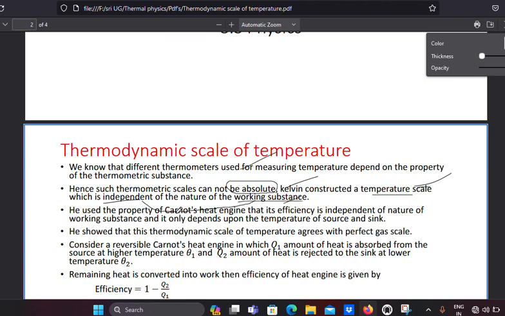He used the property of the Carnot heat engine, that its efficiency is independent of the nature of the working substance and depends only upon the temperatures of the source and sink. According to Carnot, the efficiency of any heat engine is always 1 minus T2 by T1. So efficiency depends upon the temperatures only, not upon the nature of the working substance. It is independent.